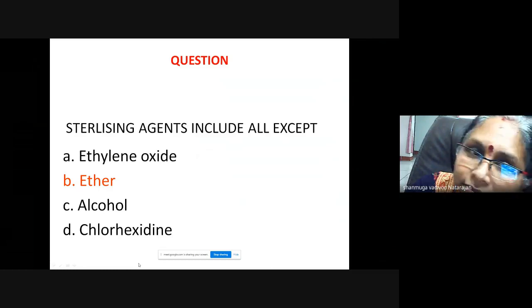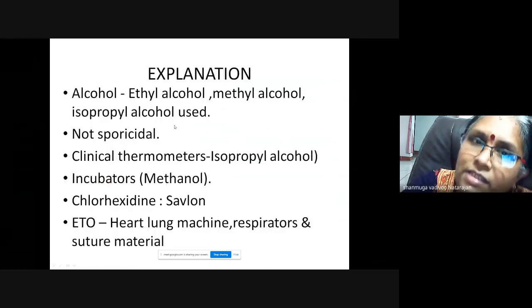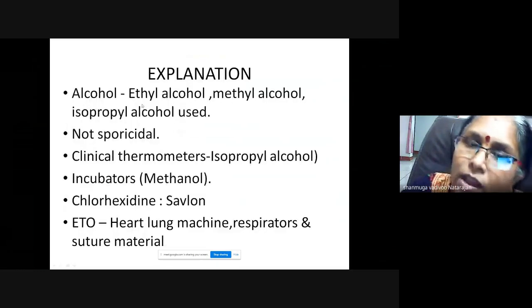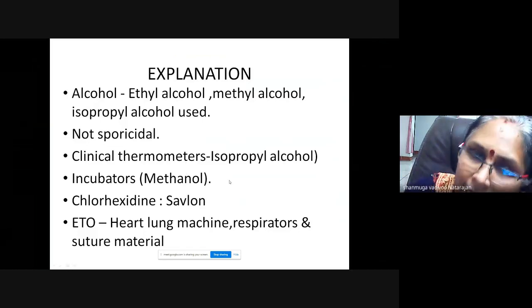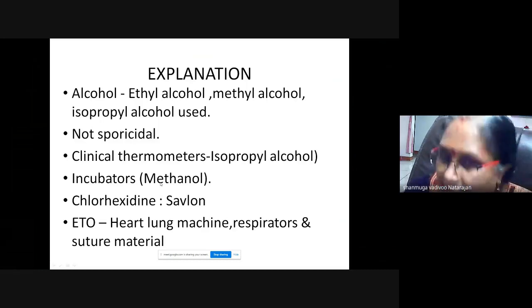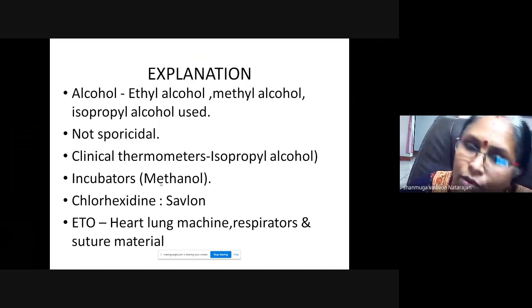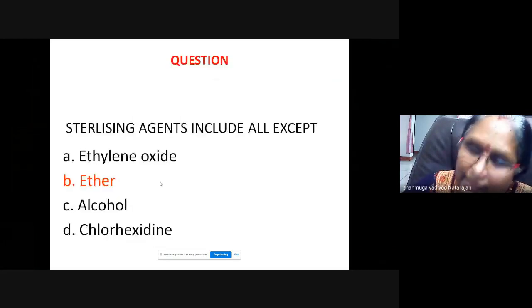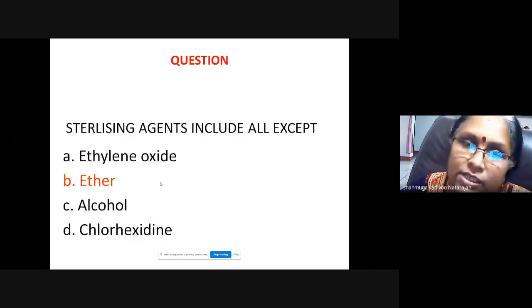Okay? So explanation: ethyl alcohol and methyl alcohol can be used, but they are not sporicidal. Clinical thermometers can be cleaned, and incubators you clean with methanol. Chlorhexidine is nothing but Savlon. And ETO you use to sterilize heart lung machines, respirators and suture material. Ether is an anesthetic agent.